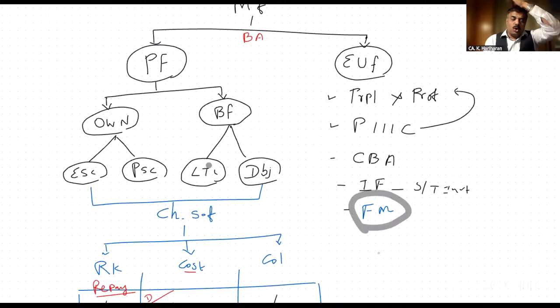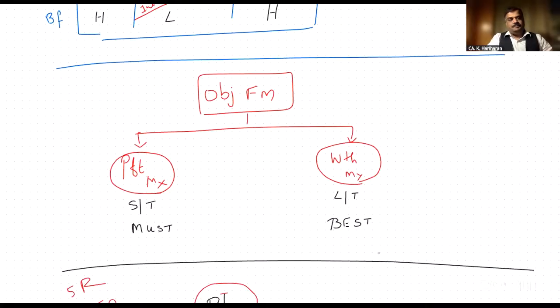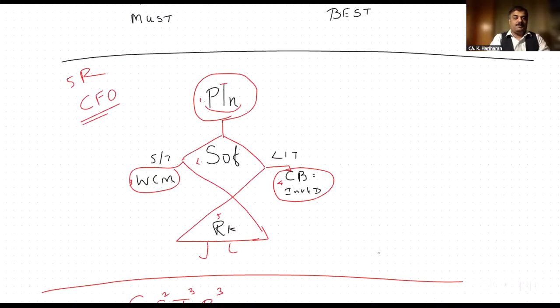What are the two objectives of financial management? Profit maximization and wealth maximization. So which one is best? Wealth maximization is best compared to profit. Which one is short term in nature? Profit maximization.